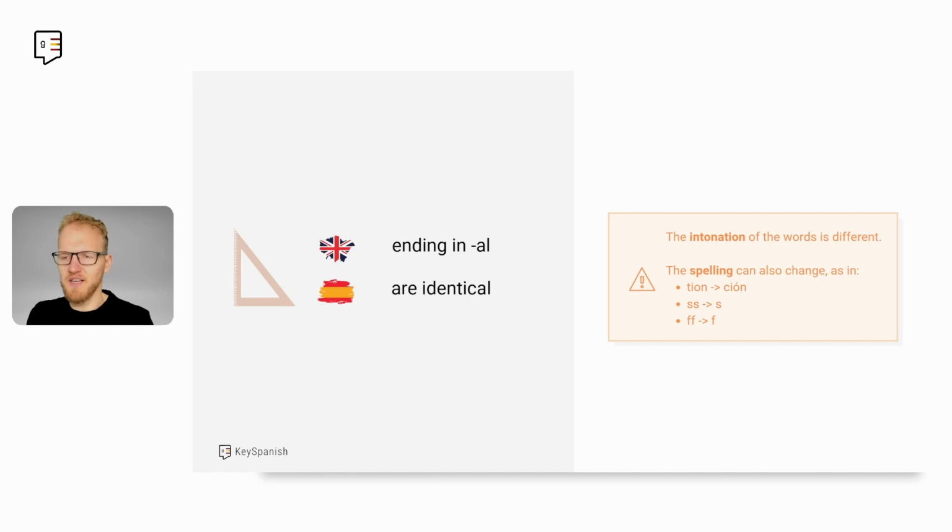There are some spelling changes that you need, like the double S to one S or two Fs with one F, and also -tion to -ción, because we don't have the "tion" sound in Spanish. And the intonation is also different. It's not professional, it's profesional.